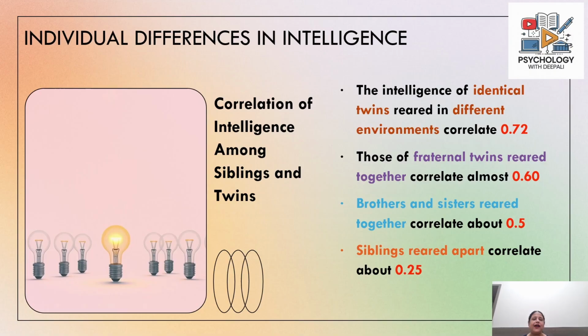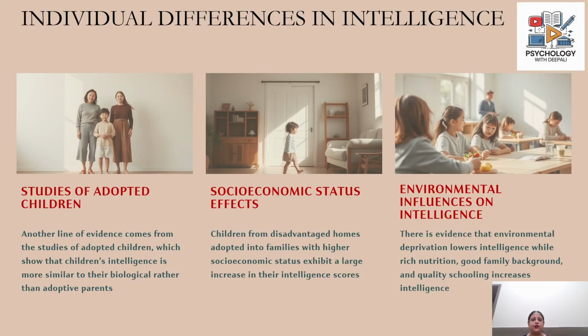If siblings have been separated at birth and reared in different families, their correlation of intelligence is around 0.25. This shows that there is a strong factor of heredity, or our genetics, which has a role to play in the intellectual potential that we have.